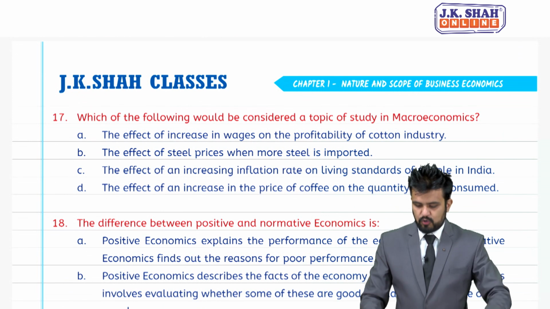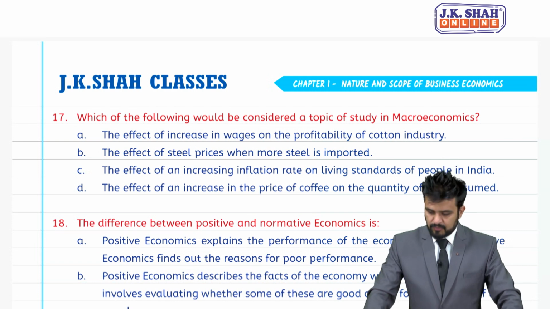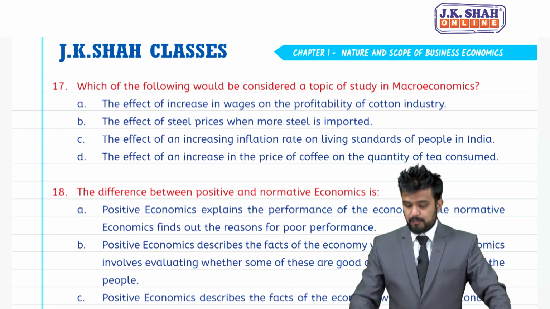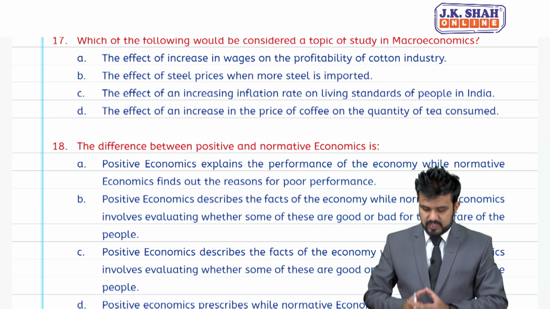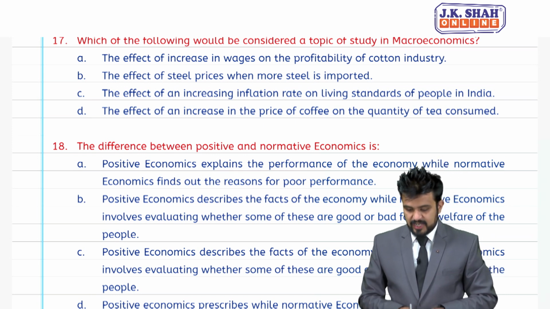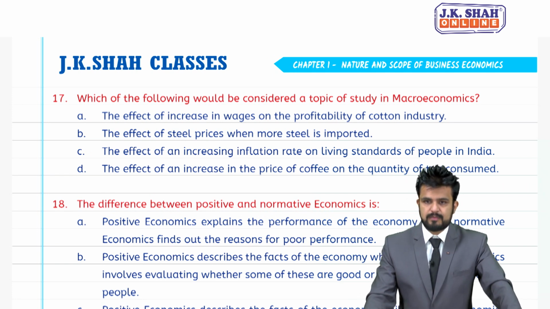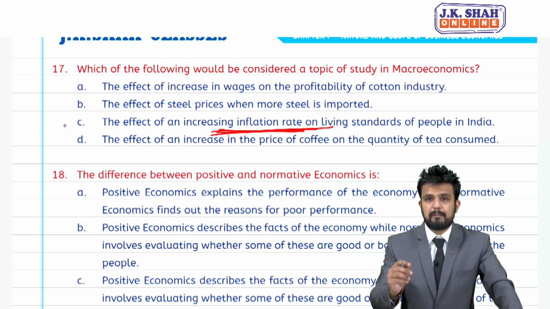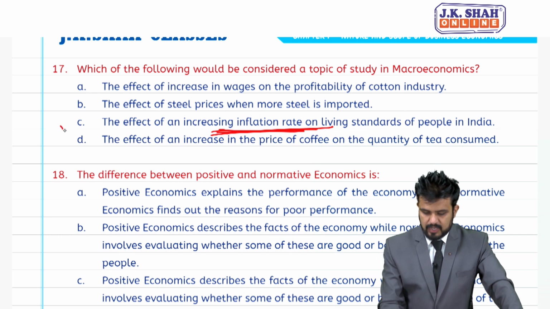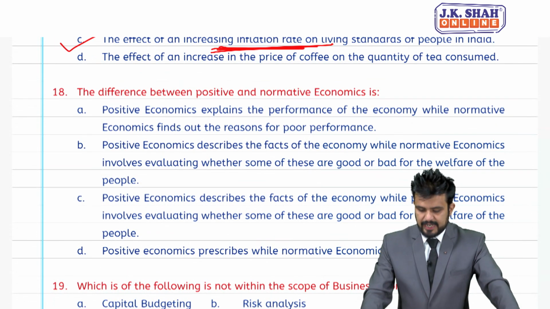MCQ number 17, which of the following would be considered a topic of study in macroeconomics? Option A, the effect of increase in wages on the profitability of cotton industry. B, effect of steel price when more steel is imported. C, effect of an increasing inflation rate on living standards of the people in the country. And D, the effect of an increase in price of coffee on quantity of tea consumed. Correct answer, we are talking about price level, that is inflation. It will impact the whole country, and they are asking about macro. Correct answer is C.